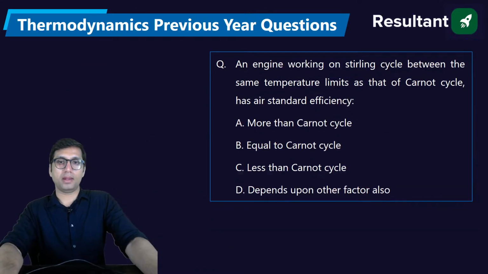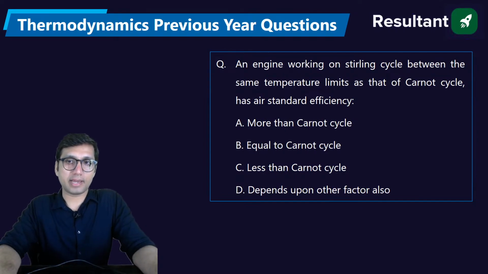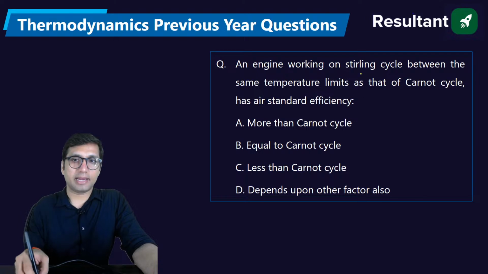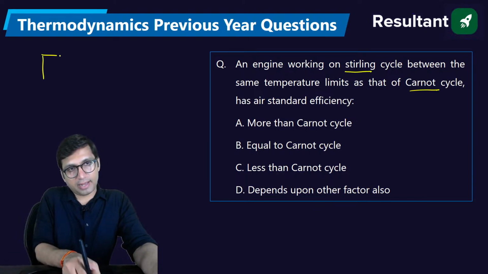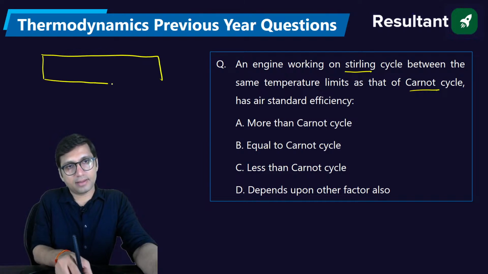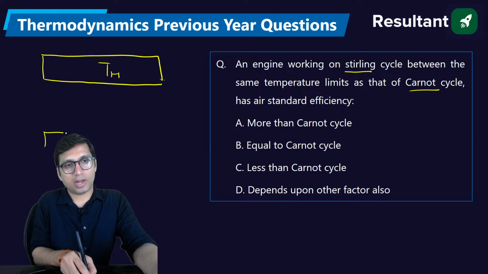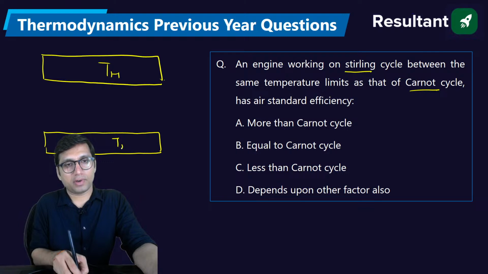Okay. Next question: an engine working on the Stirling cycle between the same temperature limits as that of the Carnot cycle has what air standard efficiency? So basically, they are saying that we have a Stirling cycle and a Carnot cycle, and both are working between the same high and low temperatures. Both are reversible cycles.